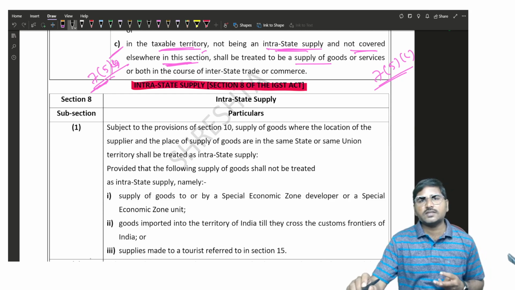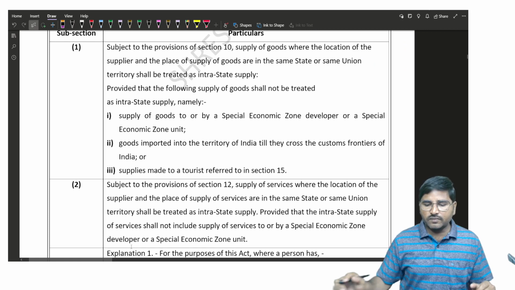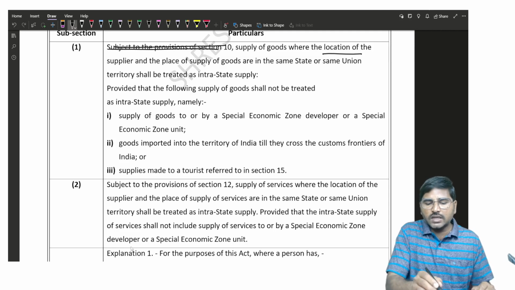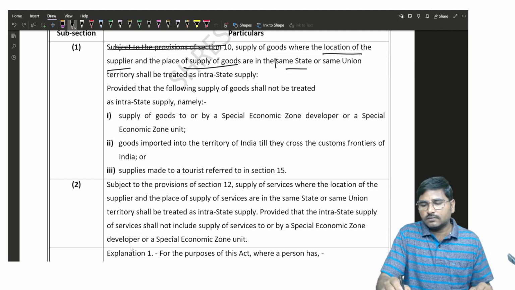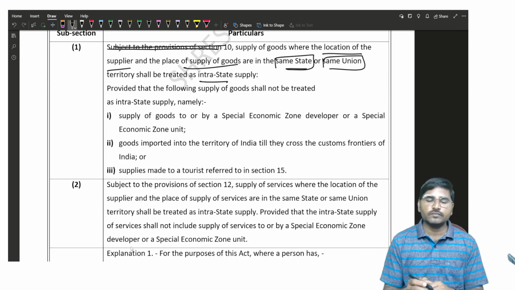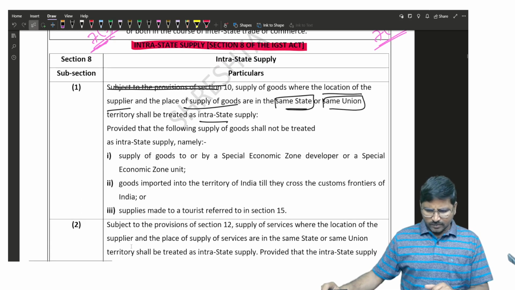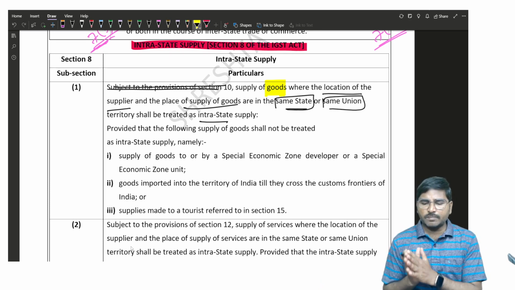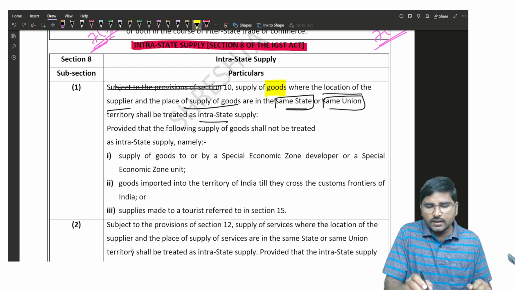Remember, section 7 of the IGST Act deals with interstate supply. Right. 8 subsection 1, subject to the provisions of section 10, we will discuss later. Now, supply of goods where the location of the supplier and the place of supply of the goods are in the same state or same union territory shall be treated as an intrastate supply. And again remember, sorry, 8 subsection 1 is about goods. If the supplier location and the place of supply both are in the same state, it is an intrastate supply of the goods. Now provided that